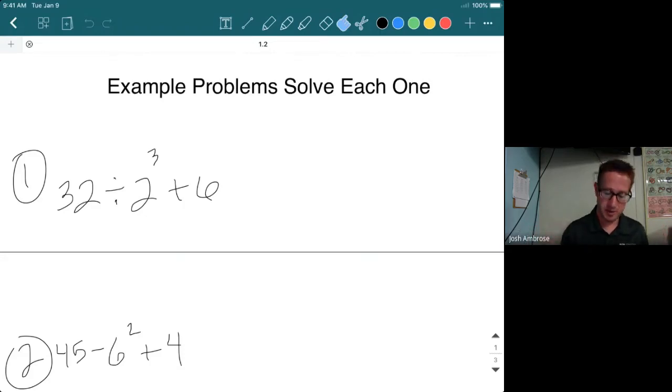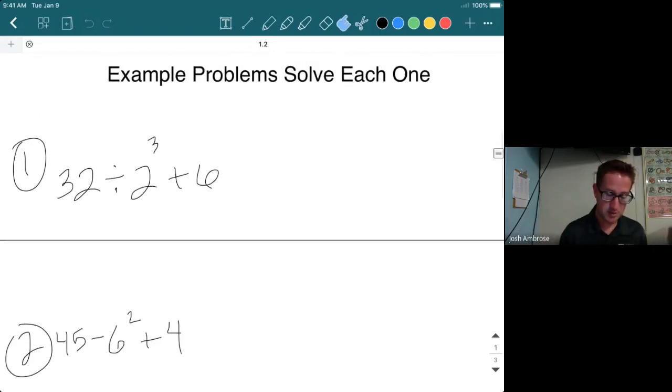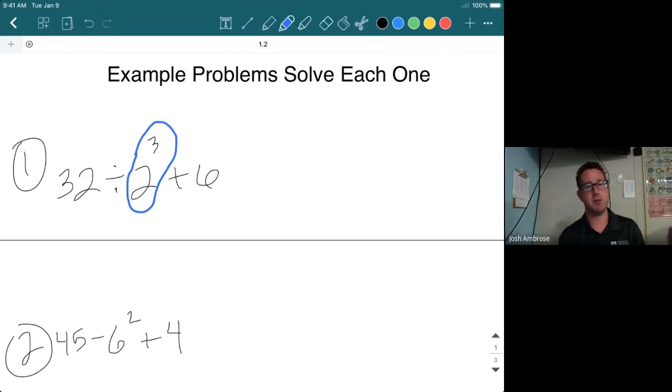I don't see any parentheses, but I do see an exponent. So let's do this part first. What is 2 to the third power? For starters, it's not 2 times 3, so please do not make that mistake. It is 2 times 2 times 2.